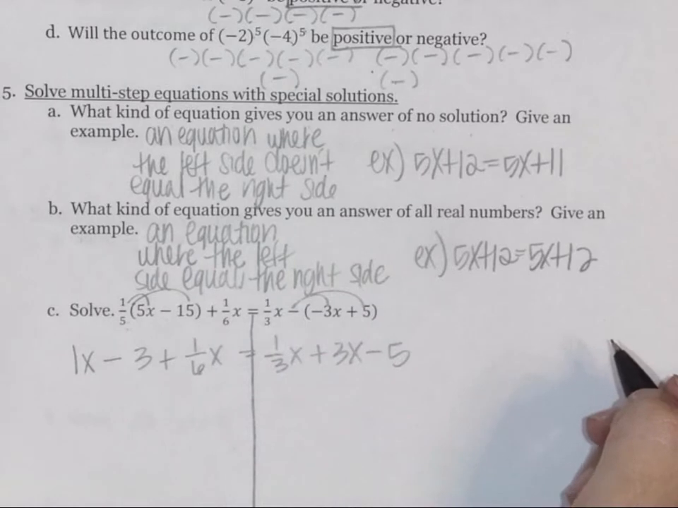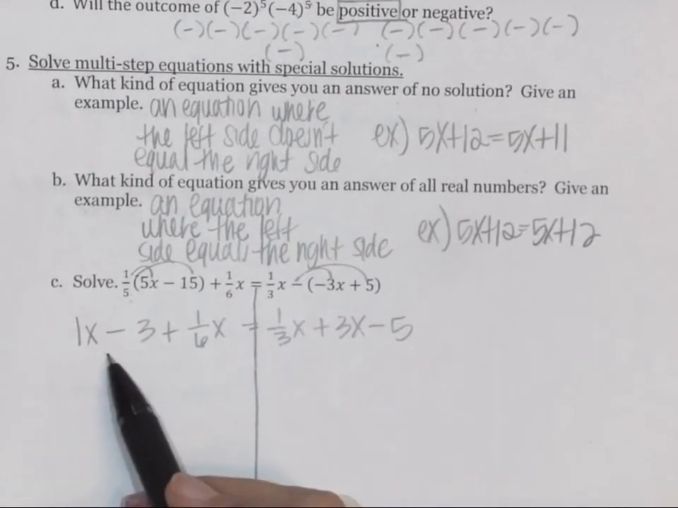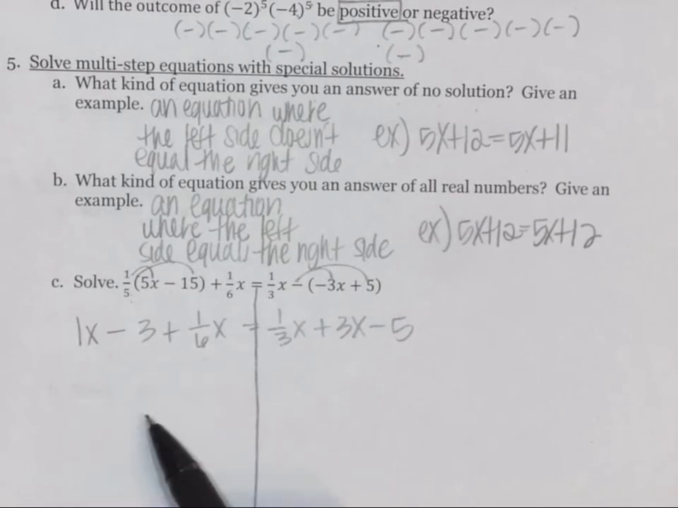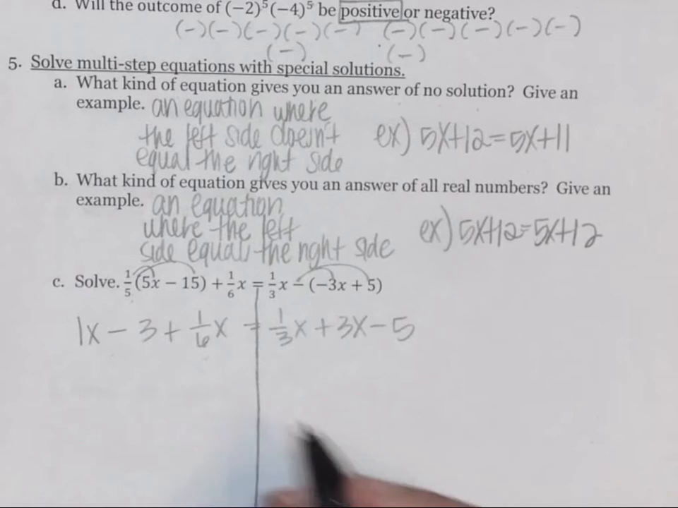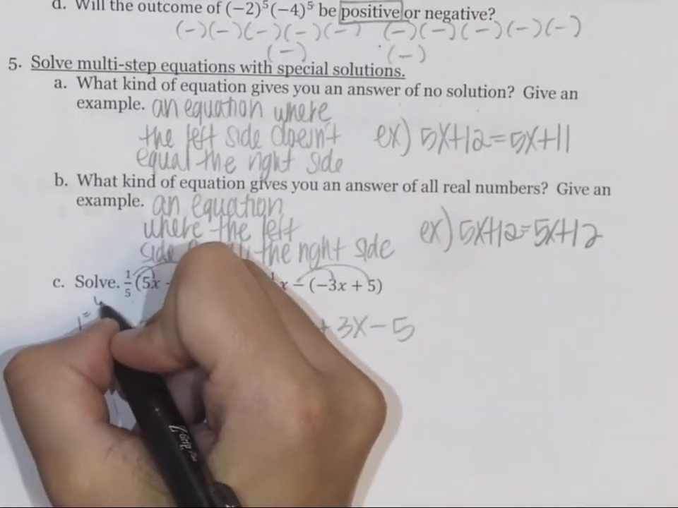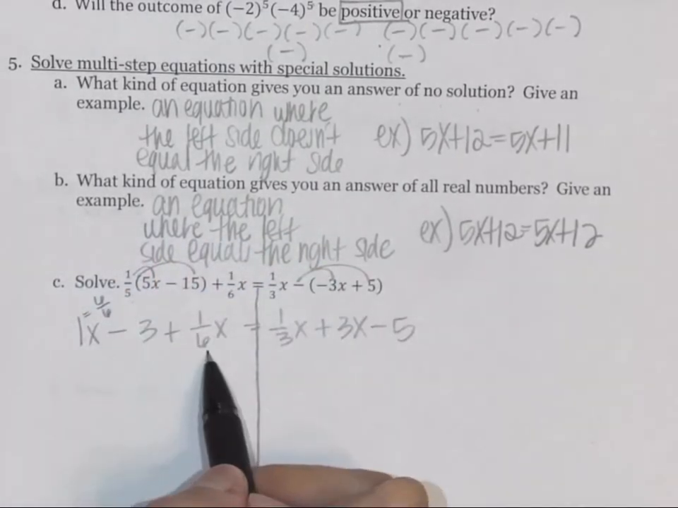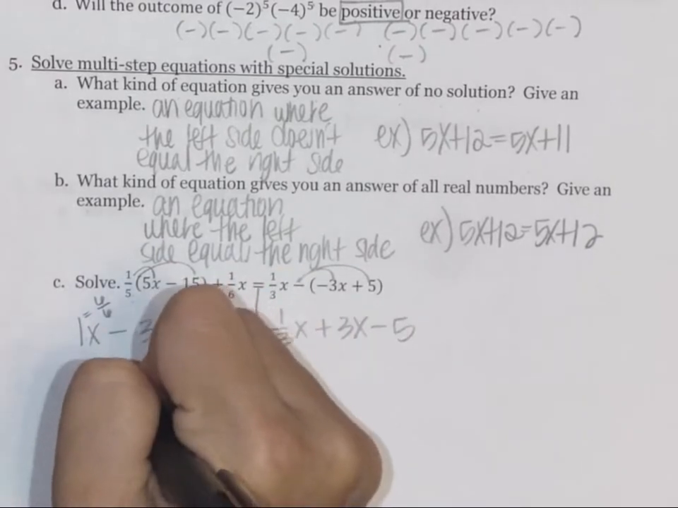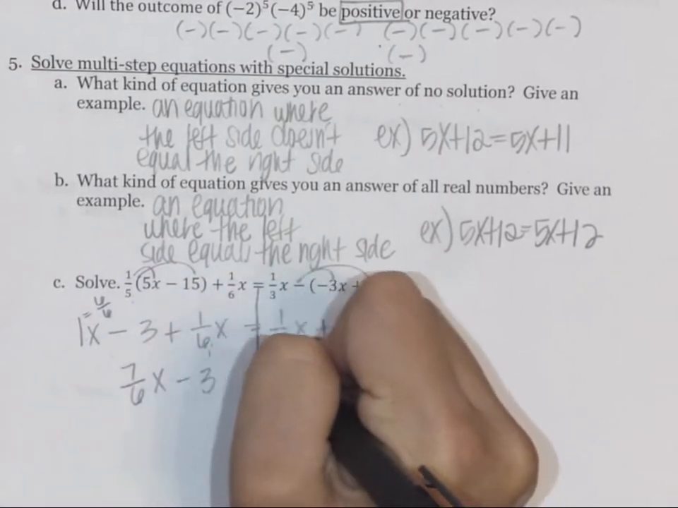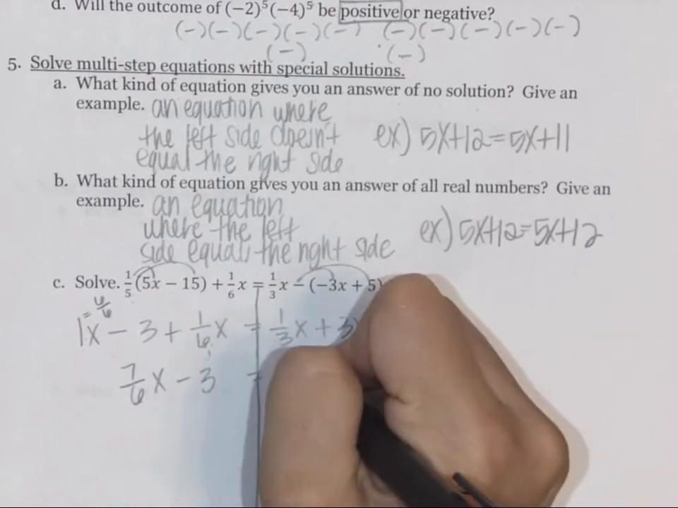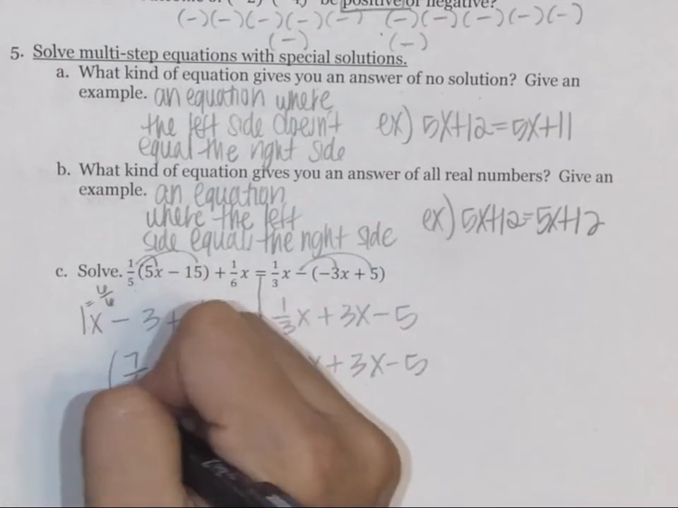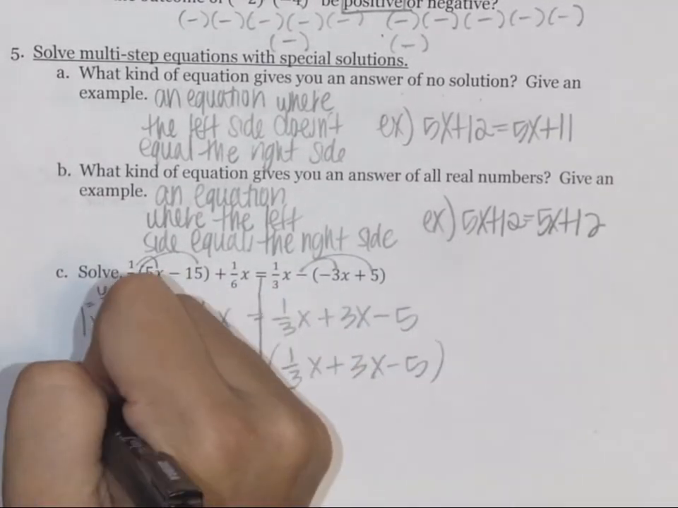So after we distribute, we need to combine our like terms. Again, you can deal with these fractions if you want to, or you can clear them and then combine. Either way, you'll get the same answer. Because this is 1, that's easy to convert to a fraction in order to add the 1/6. So 1 is equal to 6/6, so 6/6 plus 1/6 is 7/6x minus 3 is equal to 1/3x plus 3x minus 5, and I'm just going to leave that one and combine it when I clear the fractions. So my LCD is 6.